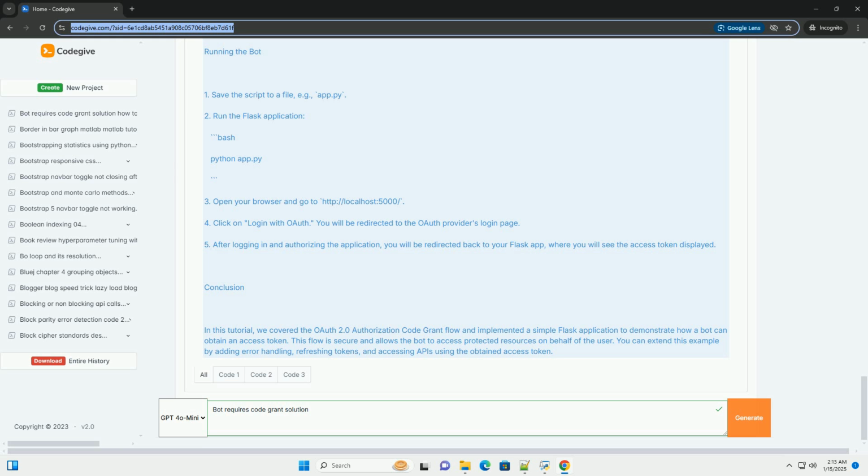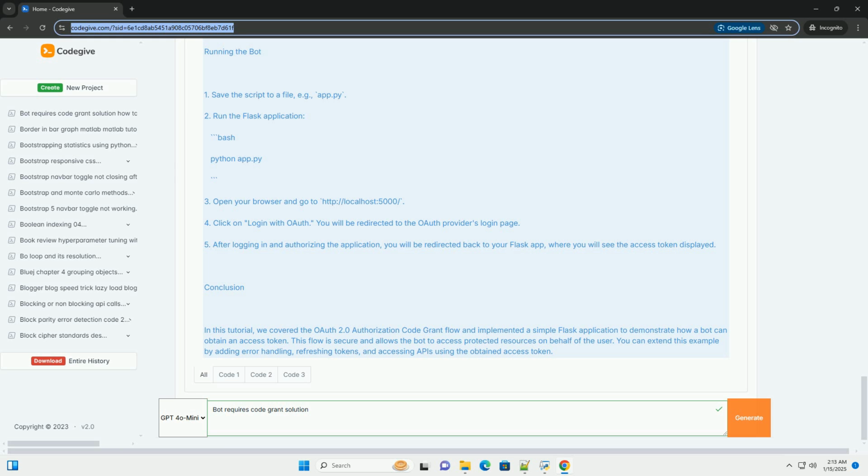Explanation of the code. Flask setup. We create a simple Flask application with 3 routes: the home page, the login page, and the callback page. Login route. When the user clicks the Login with OAuth link, they are redirected to the OAuth provider's authorization endpoint with necessary parameters. Callback route. After the user authorizes the application, they are redirected back to our application with an authorization code. We extract this code and use it to request an access token from the token endpoint.